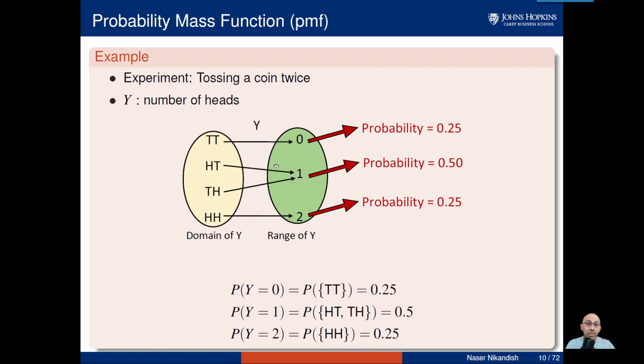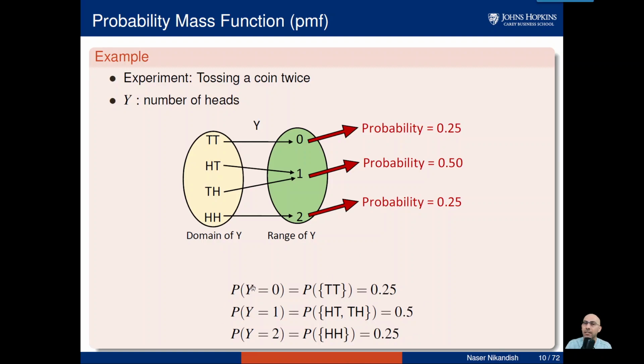What is the probability of Y equal to 1? Well, that comes from two different outcomes. One of them is head tail, the other one is tail head. So it's going to be 1/4 plus 1/4. That gives us 1/2. And the probability of Y equal to 2 is equal to the probability that you get head head. Then it is going to be equal to 1/4, right? The way we like it is this: probability that Y equal to 0, Y equal to 1, and Y equal to 2. See, this is easier to write than writing probability of head tail and tail head. Again, for the time being, it has been just for convenience.